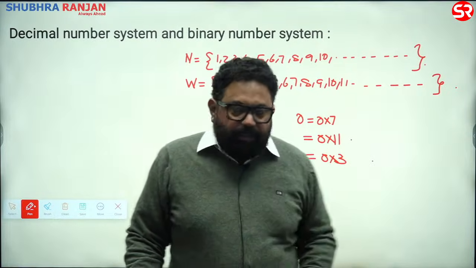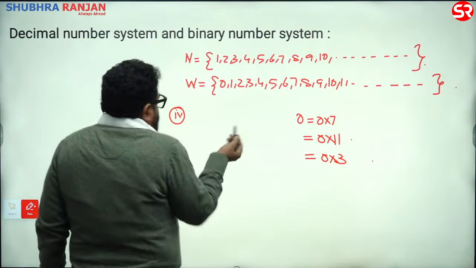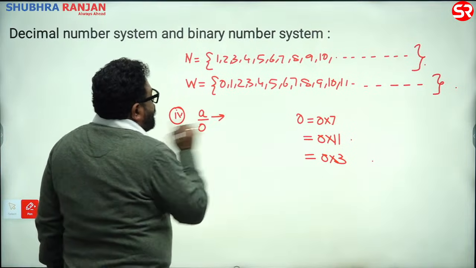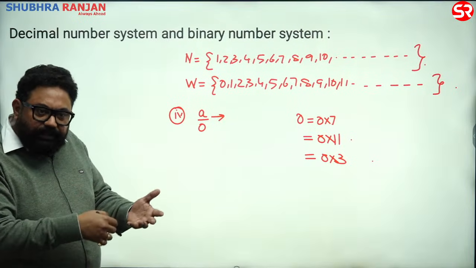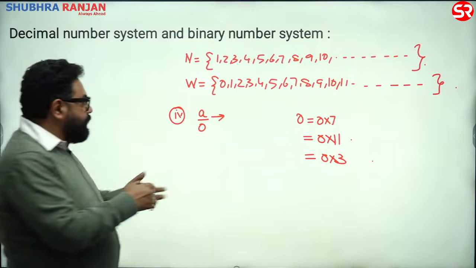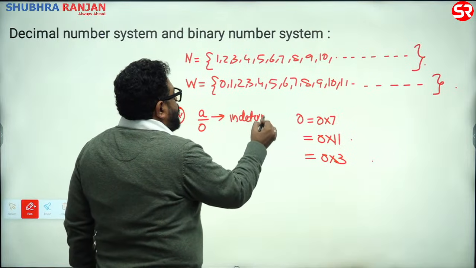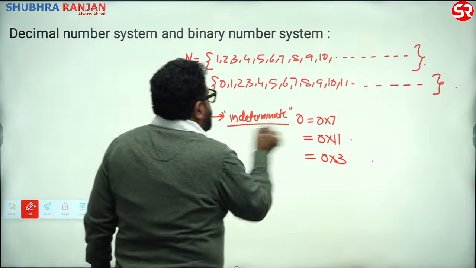Clear? Now, what do I mean by point number 4? If I say a upon 0, what do we write? Infinite नहीं बोलेंगे आज के बाद. You say it is indeterminate. Indeterminate.